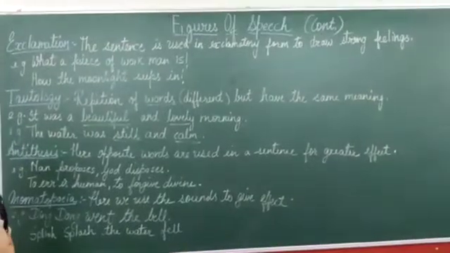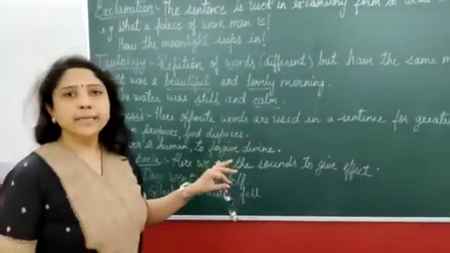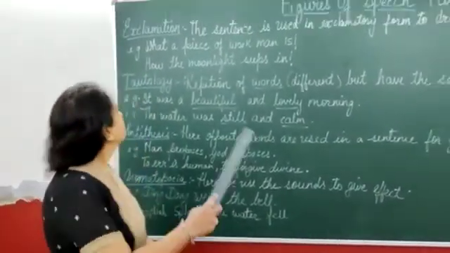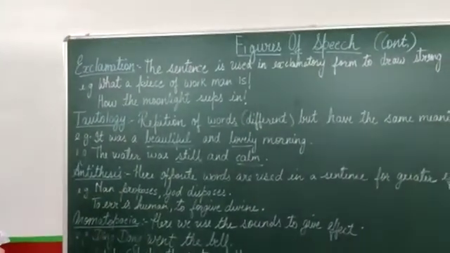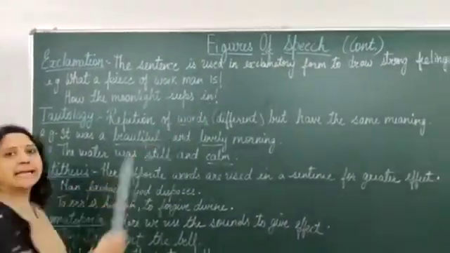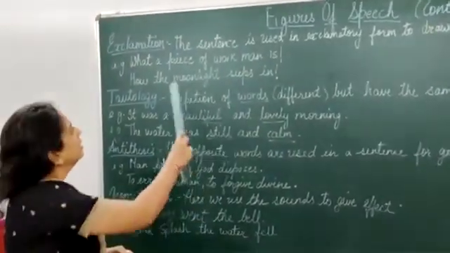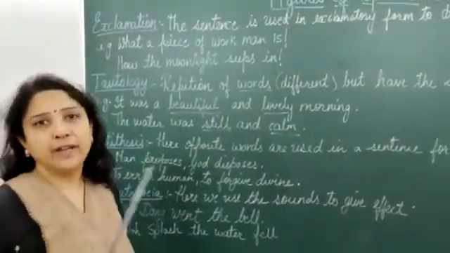Last time we did a few figures of speech. They were pretty simple. Today also they are pretty simple, but they are based on what we studied last time. So this time we have exclamation. Exclamation, as you know, is very simple. The sentence has an exclamatory mark. Why is this done? The sentence is used in exclamatory form to draw strong feelings.